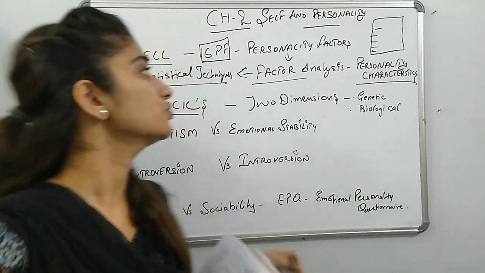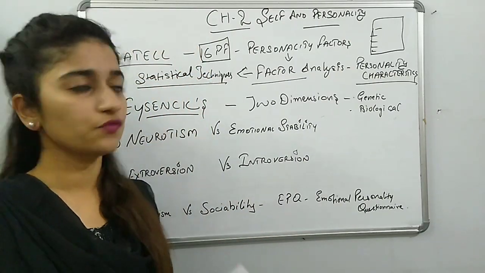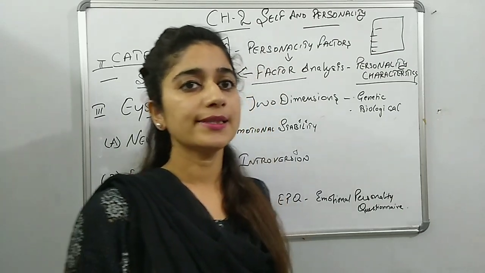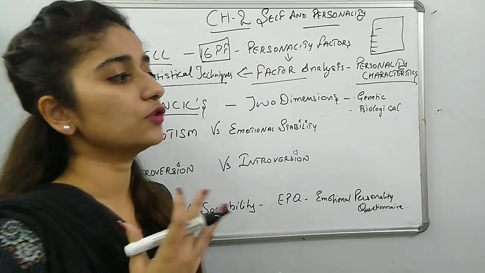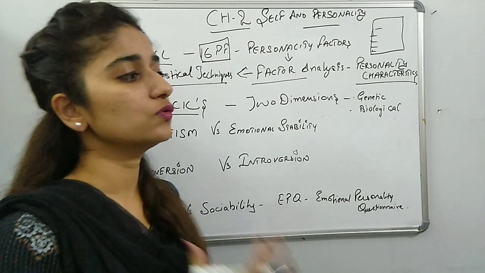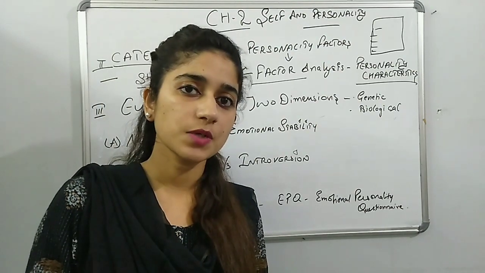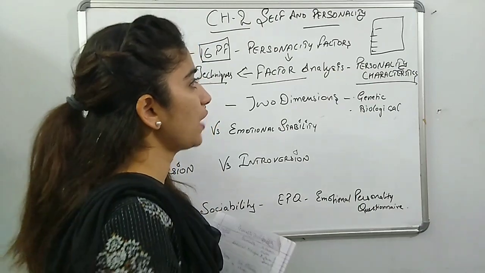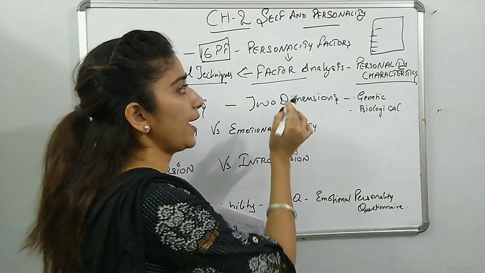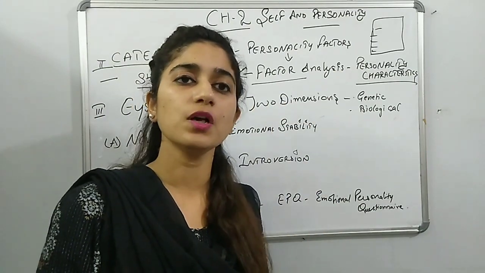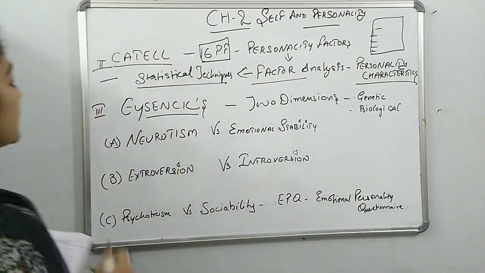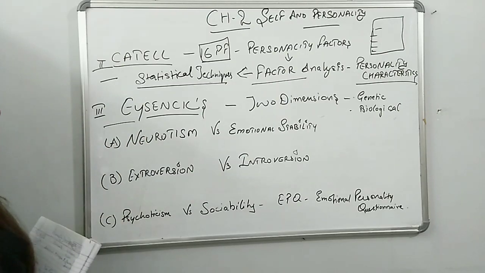So Cattell is related to the 16 personality traits, which are analyzed through statistical techniques, known as the 16PF questionnaire. We answer the questions, and the test deduces some marks. On that basis we analyze the personality of an individual and describe it according to the characteristics. So next is Eysenck's theory.